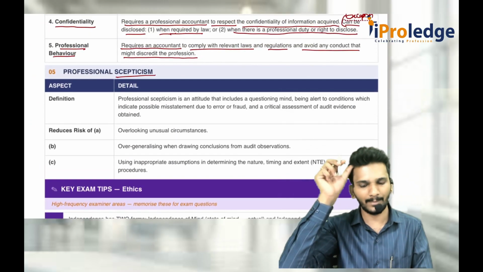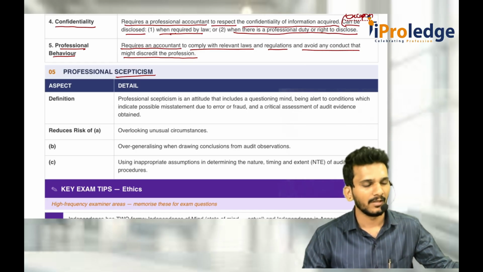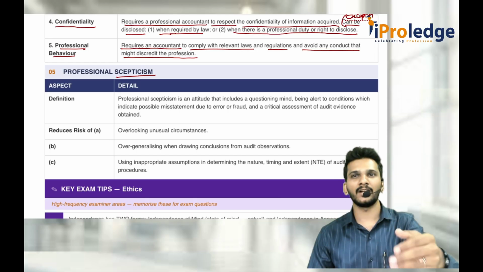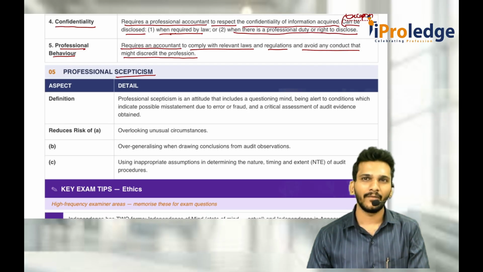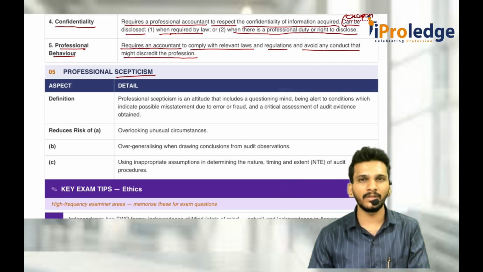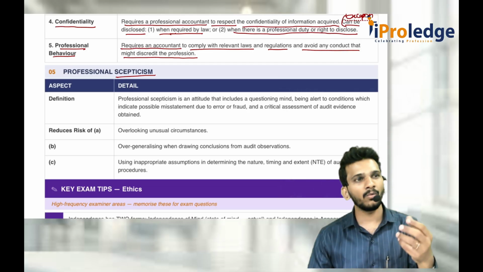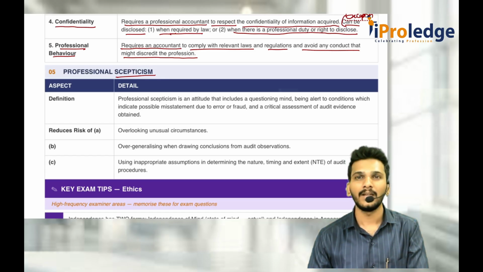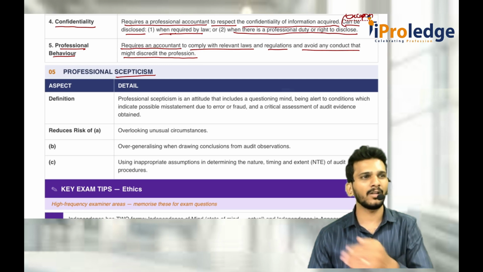Sir, what is this professional skepticism? It is always being alert in whatever you do. Whenever you are verifying property, plant and equipment, I think I gave an example in the class. Once an auditor was walking through the lobby, entering the company, and he saw that on the right side and left side there were 2 ACs in the company. When he went and saw the books of accounts and financial statements, they showed that 4 ACs are there. That means the moment he looked at the ACs, he immediately found out that there is a misstatement. Why? Because he was alert when doing any work in a company, being alert to all the situations.